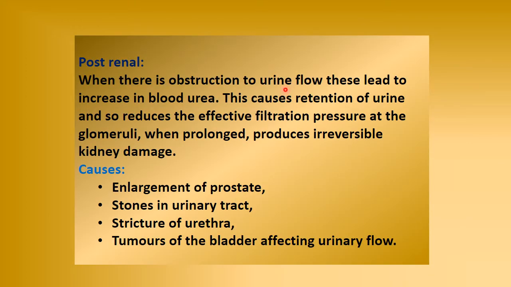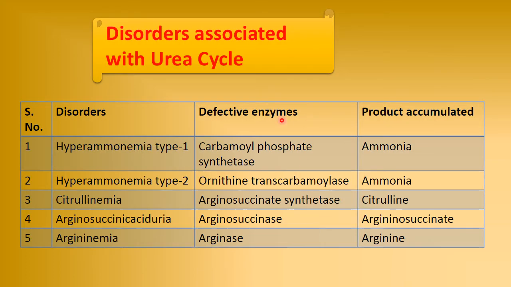Then in post renal, when there is obstruction in urine flow, it may increase blood urea. This may be retention of urine. Effective filtration pressure at the glomeruli is reduced when prolonged, or produces irreversible kidney damage. Post renal condition may be due to enlargement of prostate, stones in the urinary tract, stricture of urethra, tumors of bladder affecting urine flow.